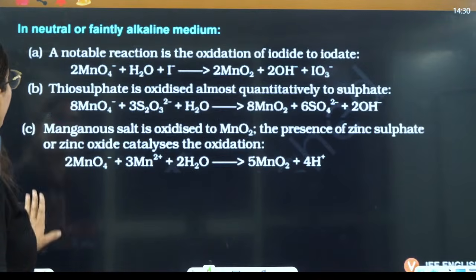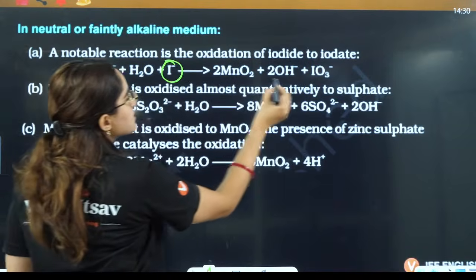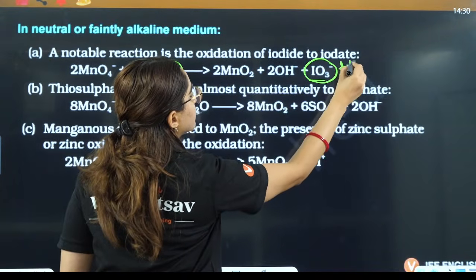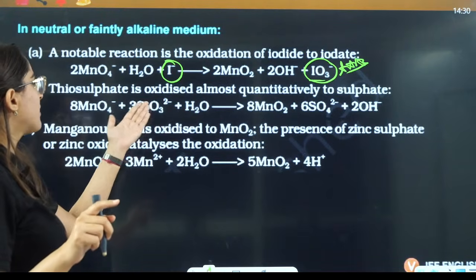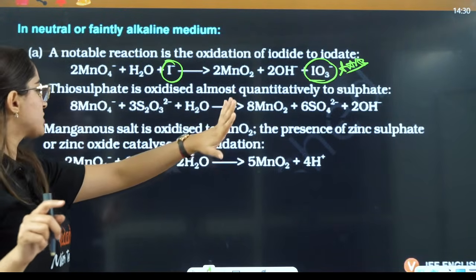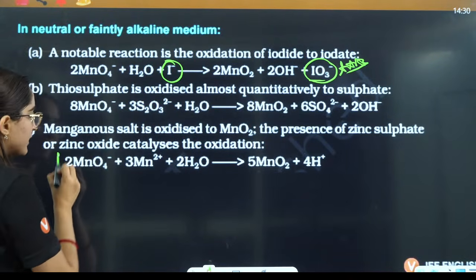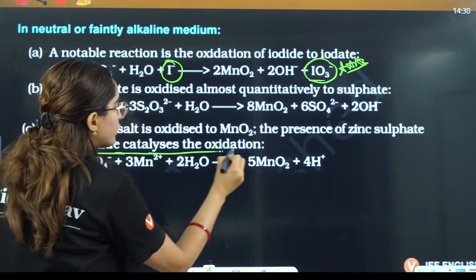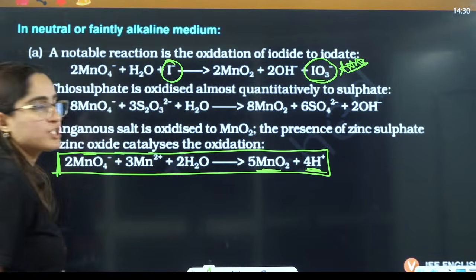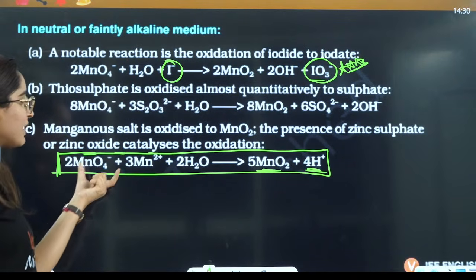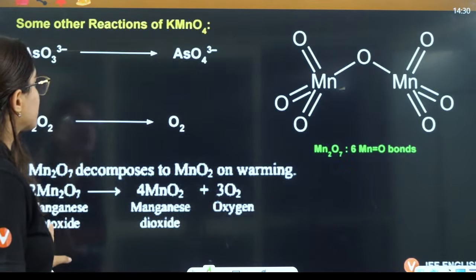Then if you talk about its reaction in neutral or faintly alkaline medium, I negative is converted to iodate ion, not I2. That is very important. Rest of the things are same. S2O3 2 negative to SO4 2 negative. Then this is also very important, that permanganate ion, when it reacts with Mn2 positive, forms MnO2 and 4H positive. That means permanganate ion with Mn2 positive is getting converted to manganese dioxide.